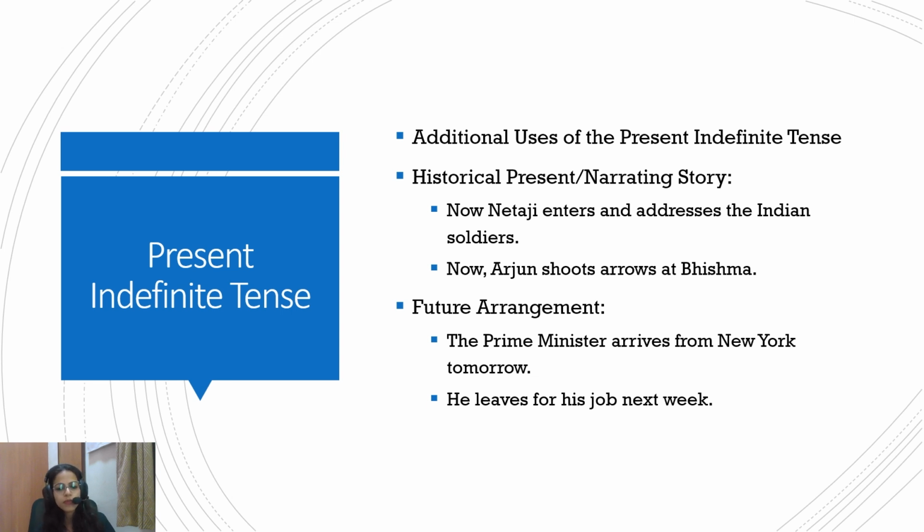For example, the prime minister arrives from New York tomorrow. So this is a fixed future arrangement. So here also present indefinite tense can be used. He leaves for his job next week. So this is fixed. It's a future arrangement. It is fixed. So this also is present indefinite tense.